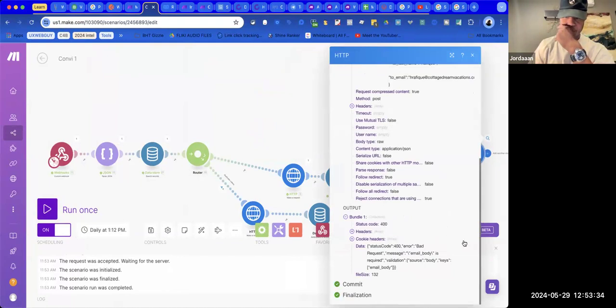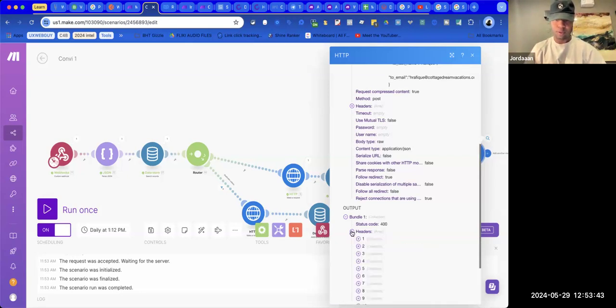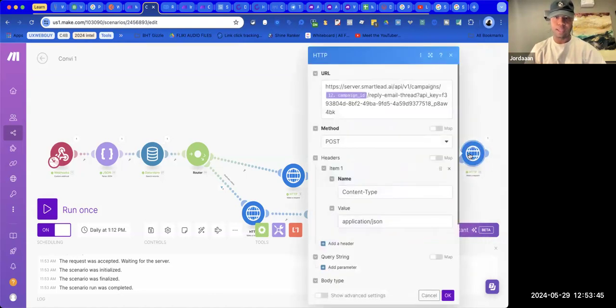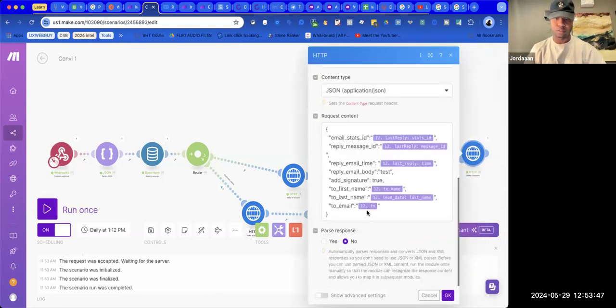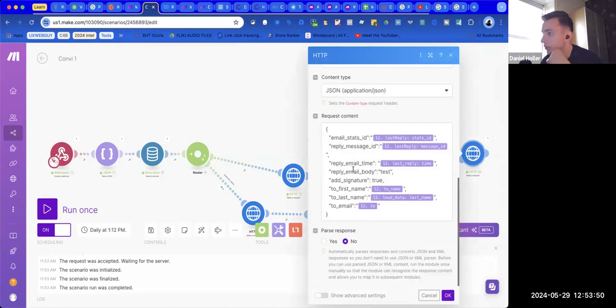Bad request, email body is required. Okay. It's just saying email body is required. So I have to have that email body section. Oh, well, it's good that it figured out that you removed it. That means that it's at least reading some part of it.